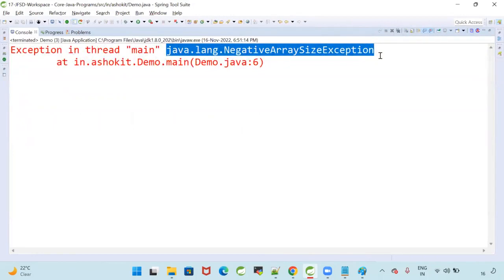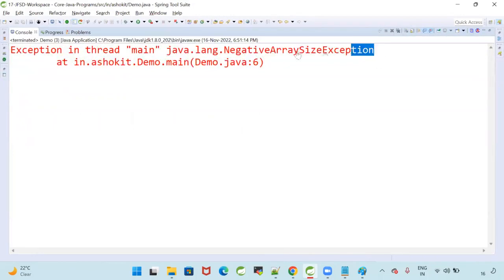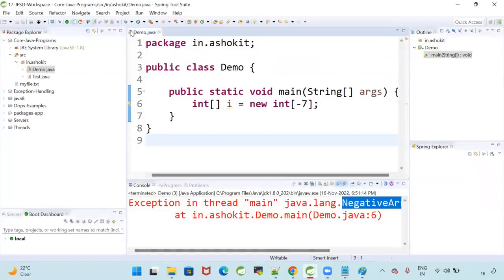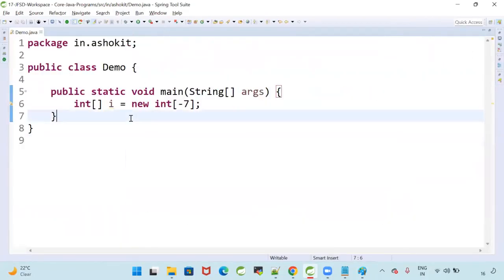Is it an unchecked exception or a checked exception? Unchecked. Why is it called unchecked? It is occurring at runtime. That exception is occurring at runtime. That's why it is called an unchecked exception. Got my point? Yes. Look at the hierarchy.